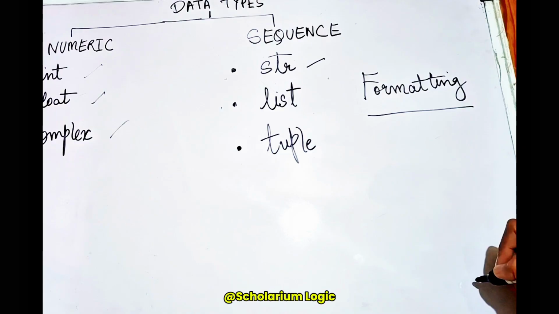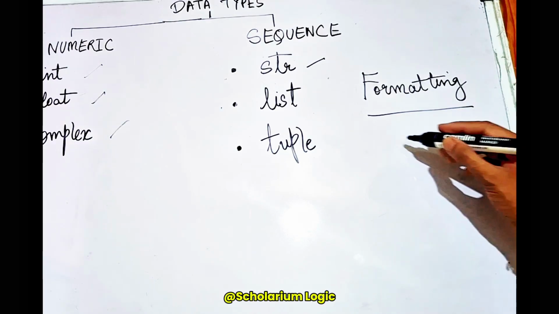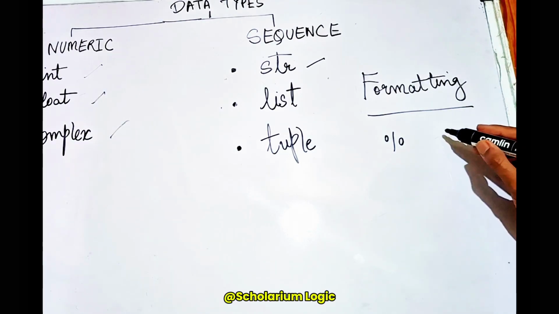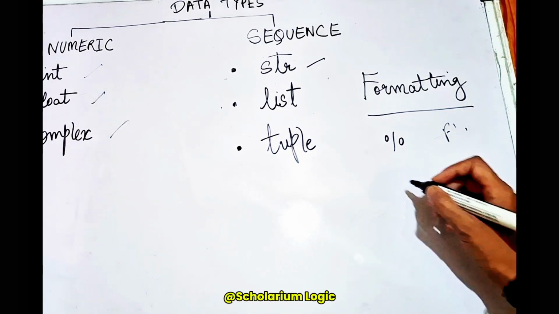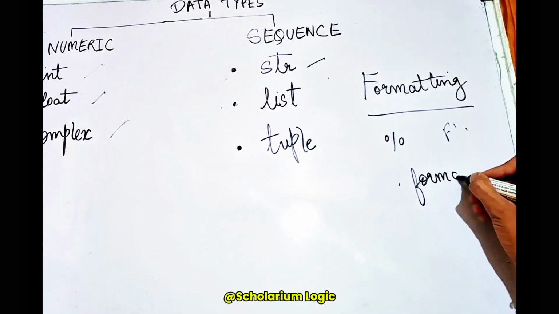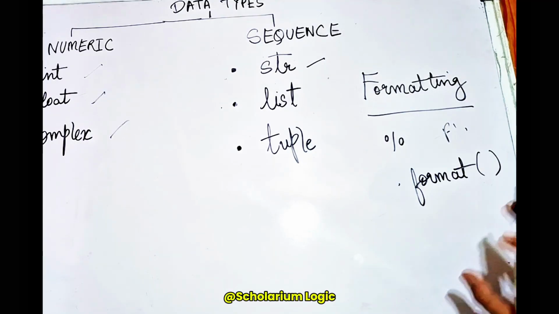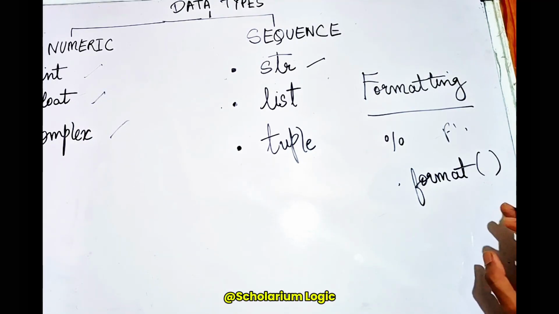Strings can be formatted on various method bases, like the % formatting, f-strings method, as well as, most important from your exam point of view, the .format method. All of these three formatting methods are very important from an exam point of view, which we'll be discussing further in our upcoming videos.